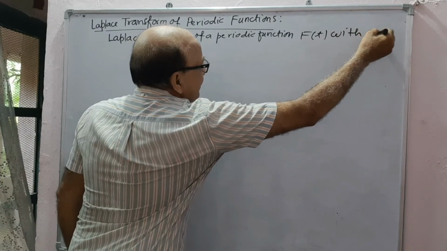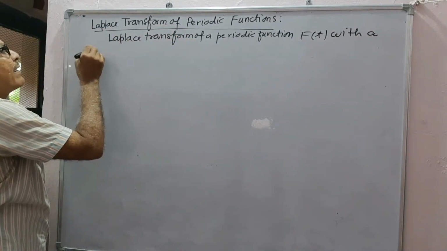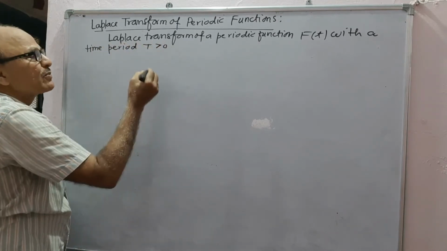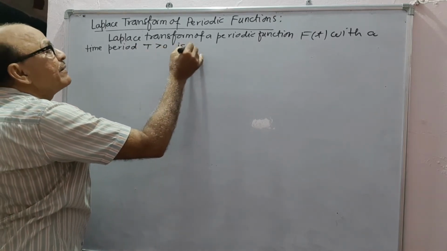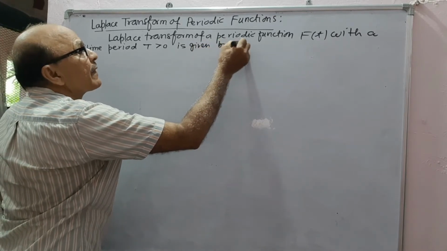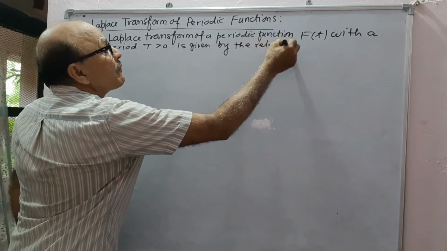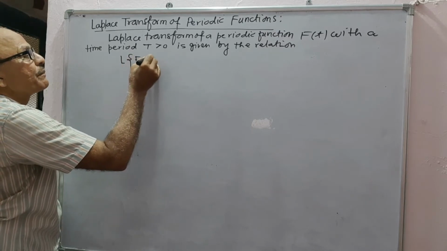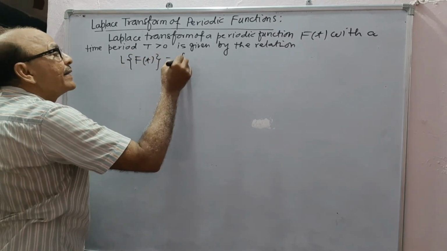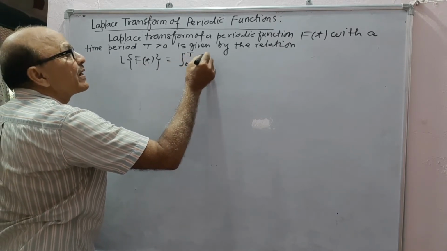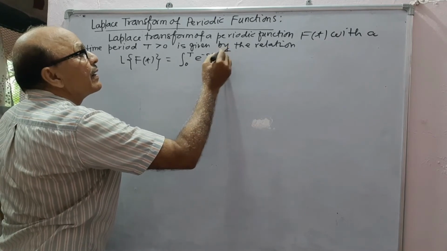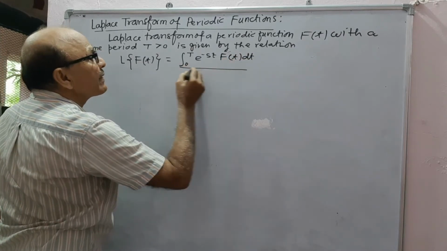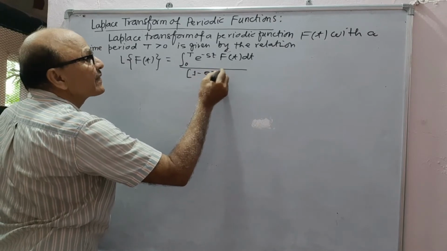F(t) with a time period capital T, which is greater than 0, means positive, is given by the relation: Laplace transform of F(t) is equal to the integral from 0 to capital T of e to the power minus st F(t) dt, upon 1 minus e to the power minus sT.